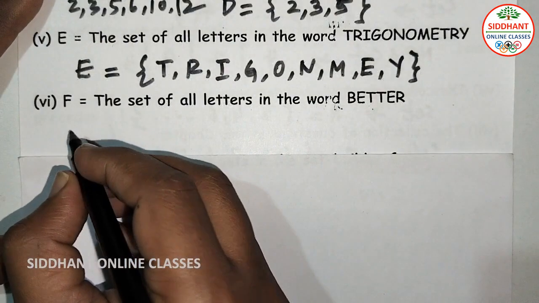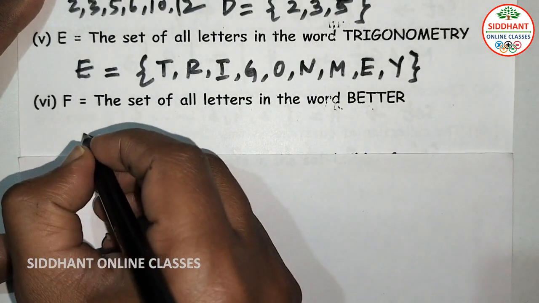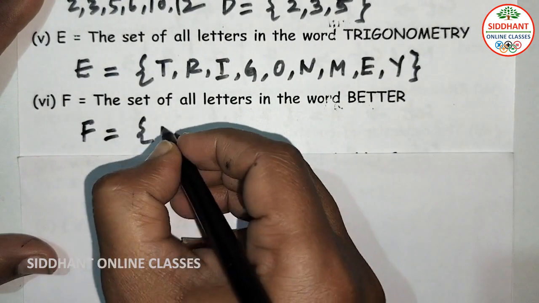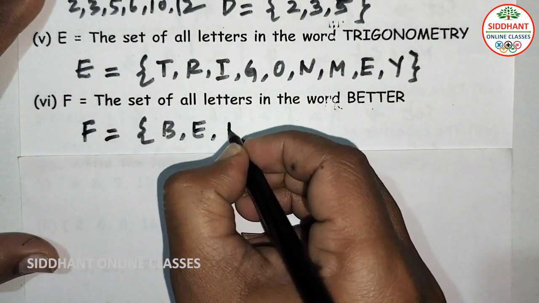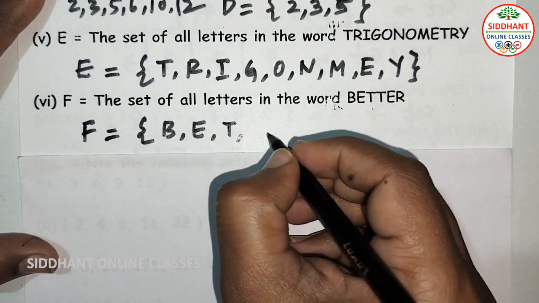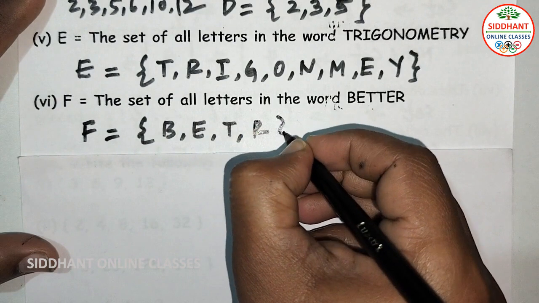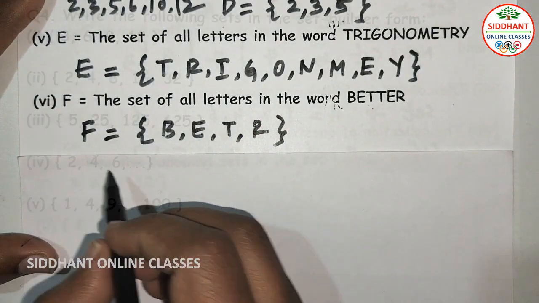Sixth one, F is the set of all letters in the word better. So F is equal to: first B, next E, next T, T is repeated, E is repeated, next R. So this is the set of letters.